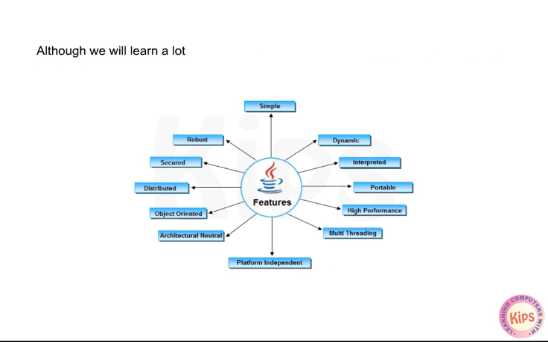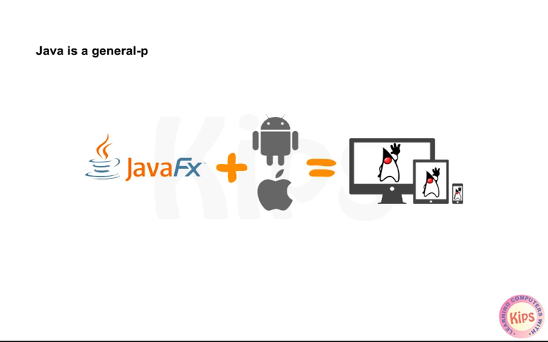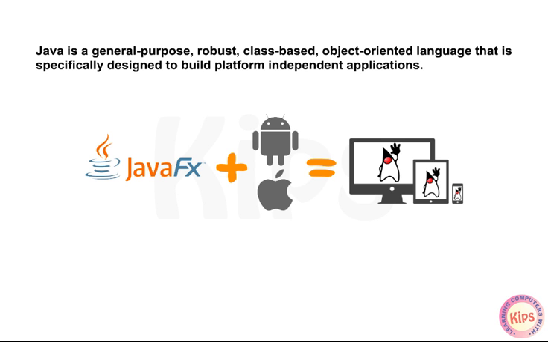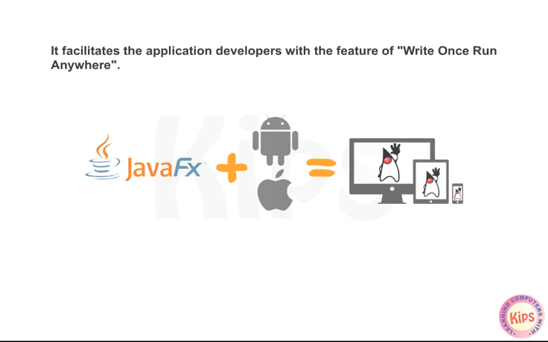Although we will learn a lot about Java in the forthcoming lessons, yet for now we can say that Java is a general-purpose, robust, class-based, object-oriented language that is specifically designed to build platform-independent applications. It facilitates the application developers with the feature of write once, run anywhere.